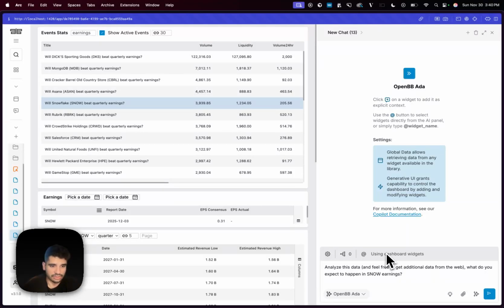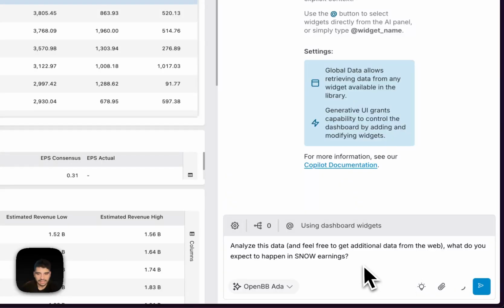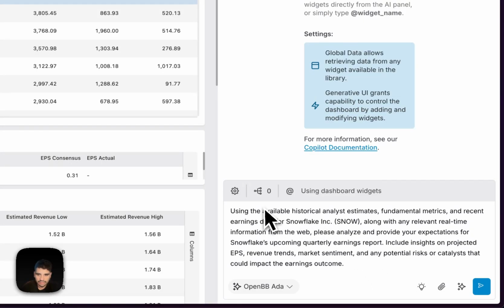So this was written really fast, and this is a new feature that we have that basically allows you to enhance the prompt. So it's basically converted into using these available historical analyst estimates, fundamental and recent earnings data for Snowflake, along with any relevant real-time information from the web. Please analyze and provide your expectations for Snowflake's upcoming quarterly earnings report, including insights on projected EPS, revenue trends, etc. So it's basically writing this report for me.